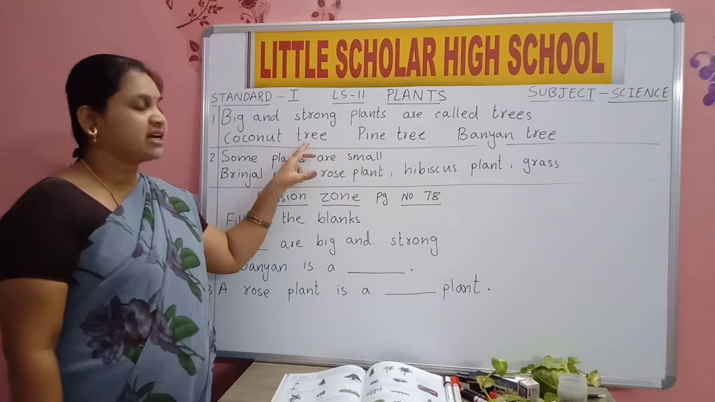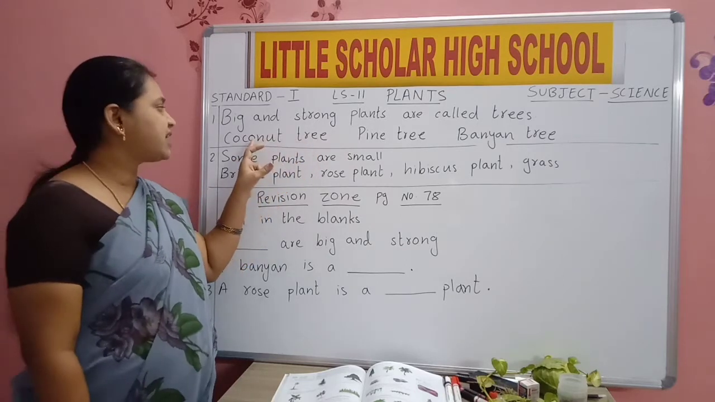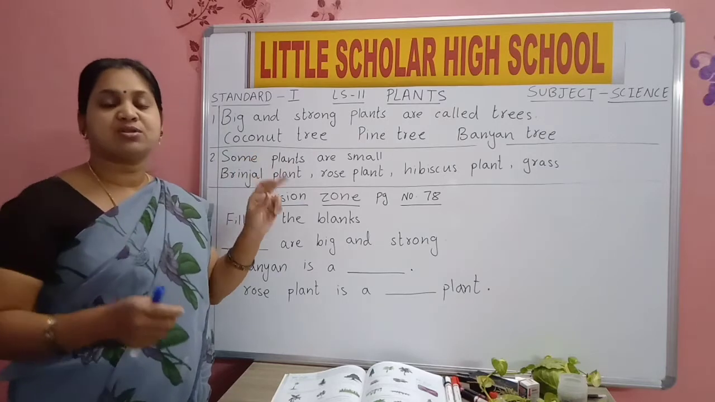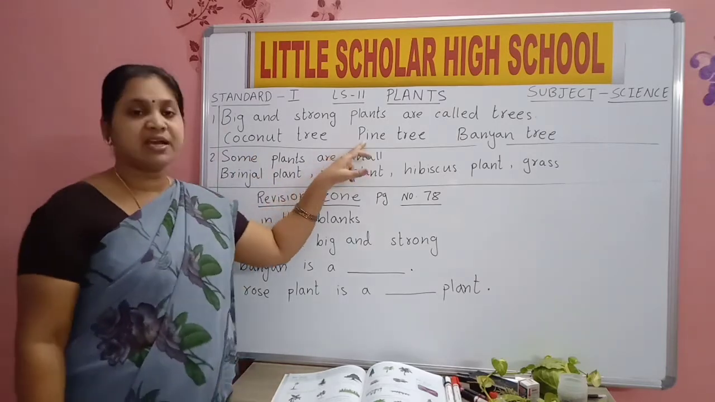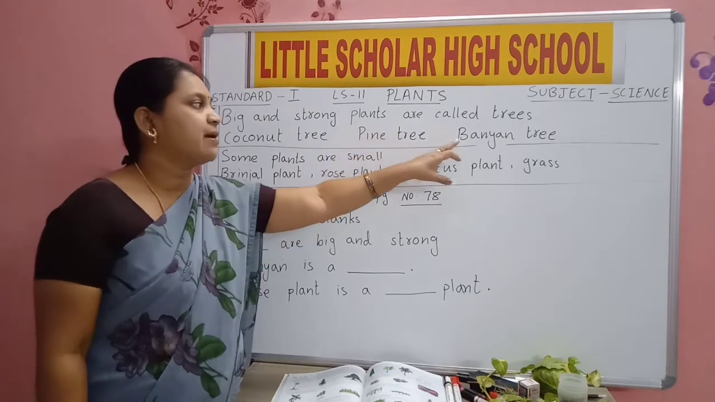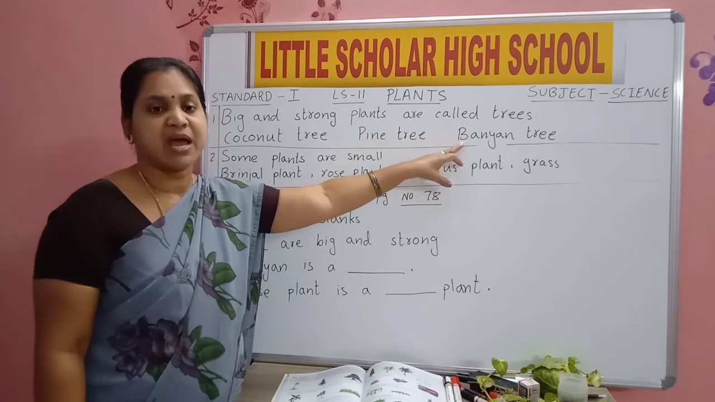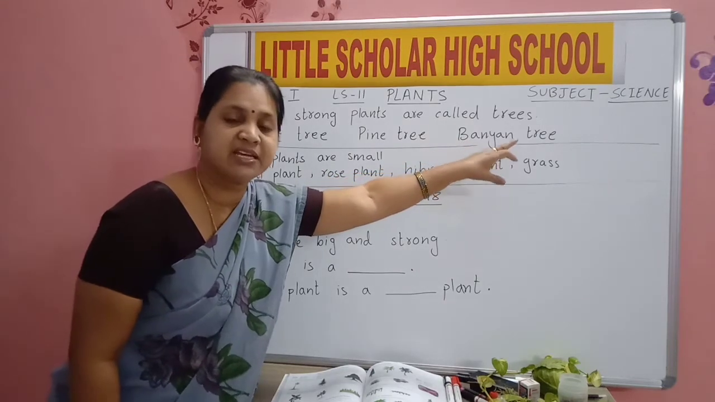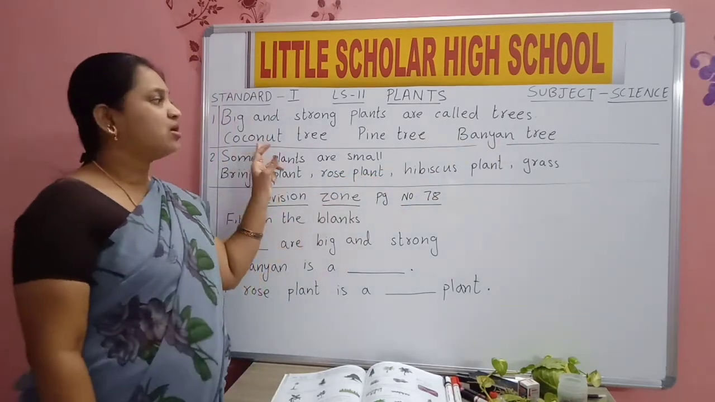Coconut tree. Why are we saying coconut tree? Because a coconut tree is very tall and also very strong. Pine tree. Banyan tree. All these are trees.